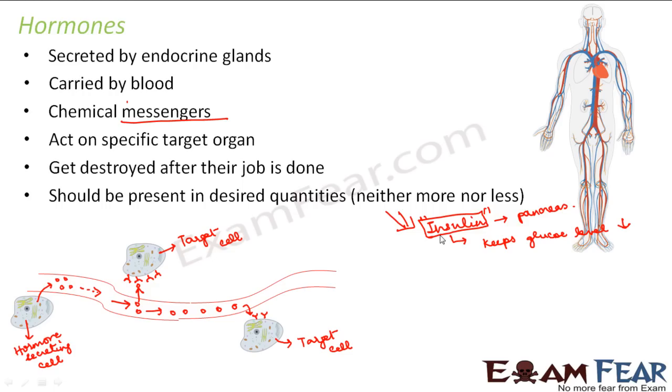Now similarly, if the amount of insulin in the body becomes very less, then what will happen? The amount of insulin present will become insufficient to control the glucose level, because a very small amount of insulin is present, so it cannot reduce the glucose level in blood. So the glucose level in blood will increase, and then what will happen?